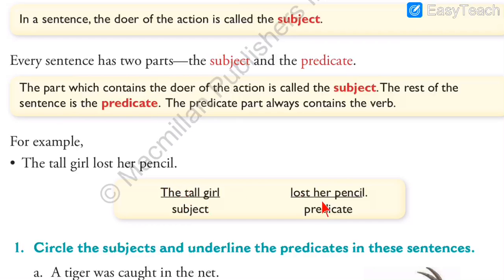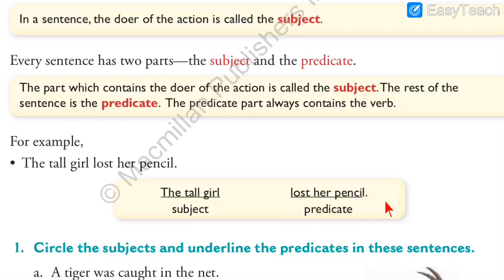And in this sentence, which is given over here, the tall girl lost her pencil. So as you can see, they have given subject over here, the tall girl. So who lost her pencil? The tall girl. So that is the subject. And the rest of the sentence, lost her pencil, that is predicate. Where is the verb? The verb is this, lost, because it is an action word. The action of losing the pencil is shown with the help of this verb.